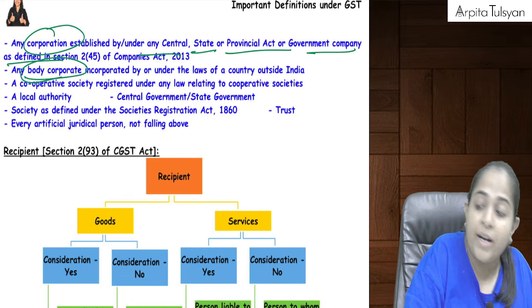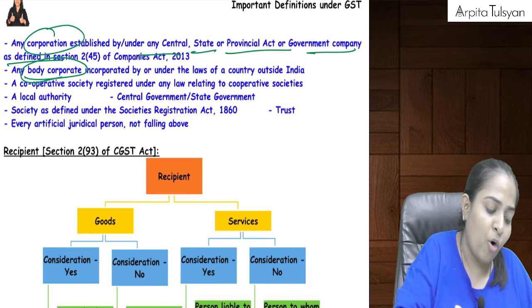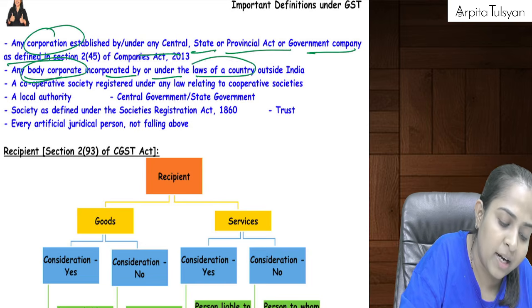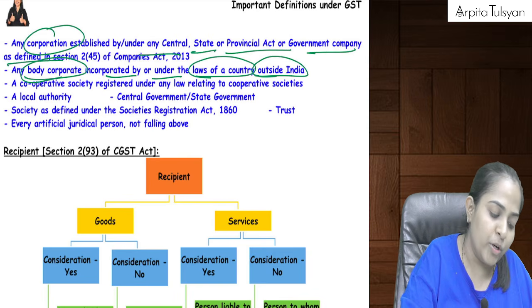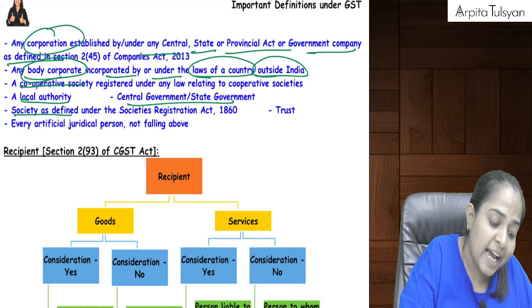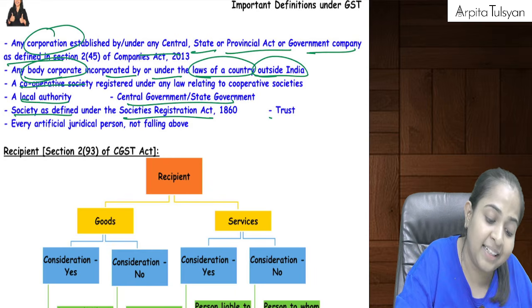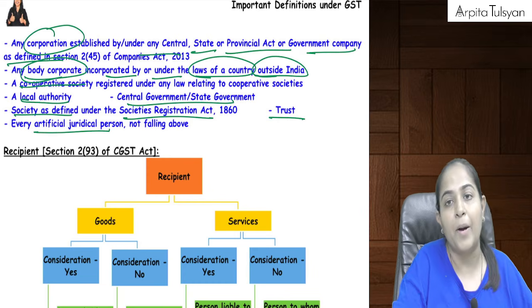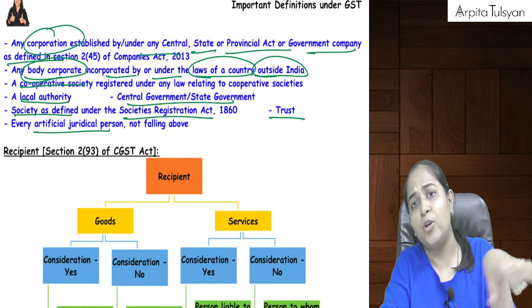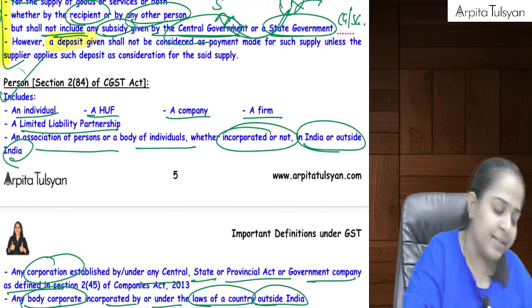Then any body corporate incorporated by or under the laws of a country outside India, even that is included here. Cooperative society, local authority, government, society under the Society Registration Act, trust, artificial juridical person, etc., who is not included above. All these, so basically they have tried to include everyone here, they will be considered as person.